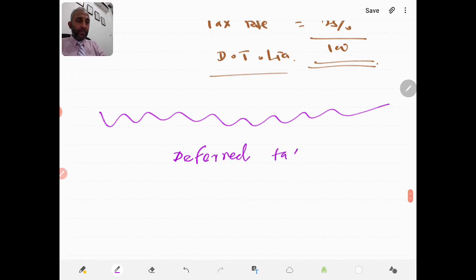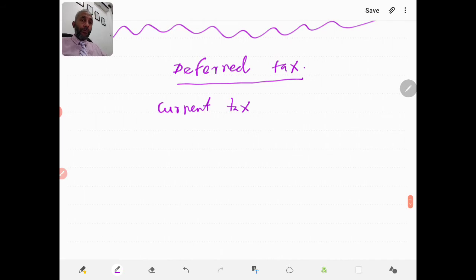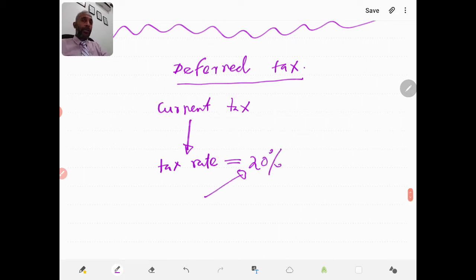Deferred tax. As you know, from our general understanding, we also have something called current tax. Current tax is what we pay to the income tax department on the profit that we arrive at. This profit attracts a certain amount of tax, which is paid based on a tax rate. For example, they may say 20%. This is the prevailing tax rate given by the income tax department.